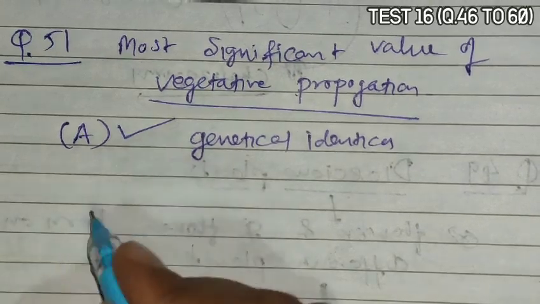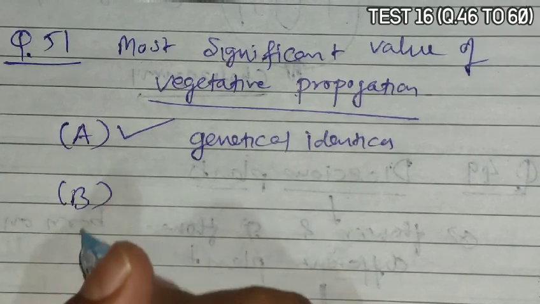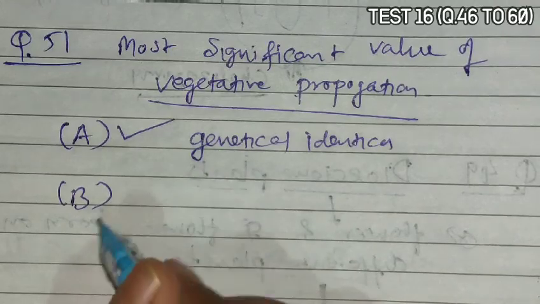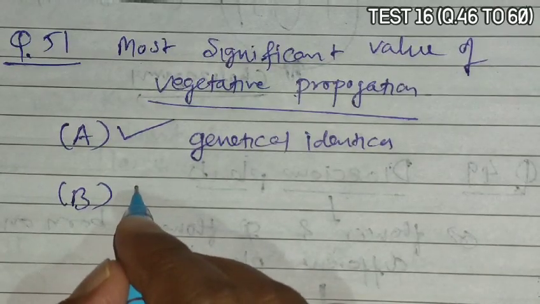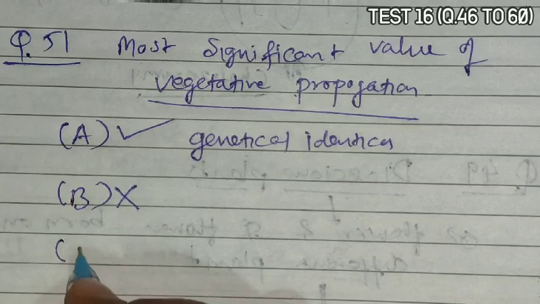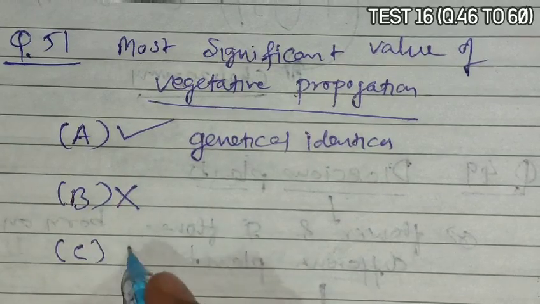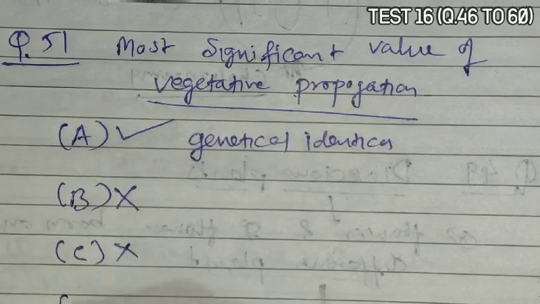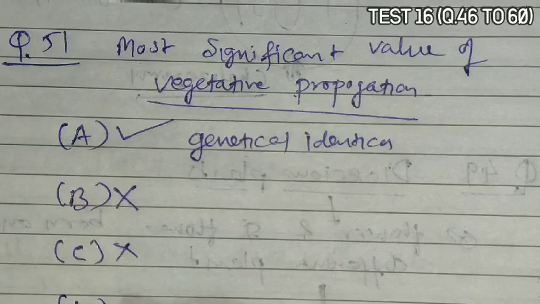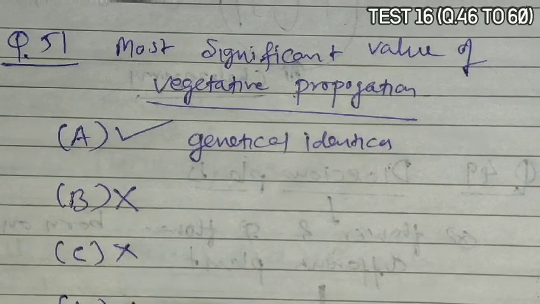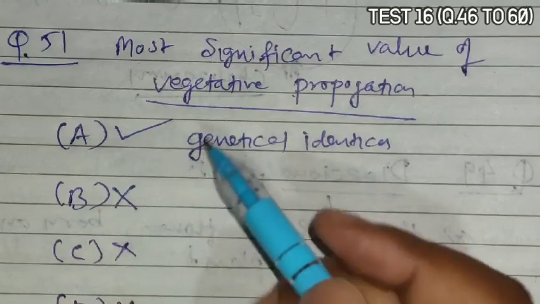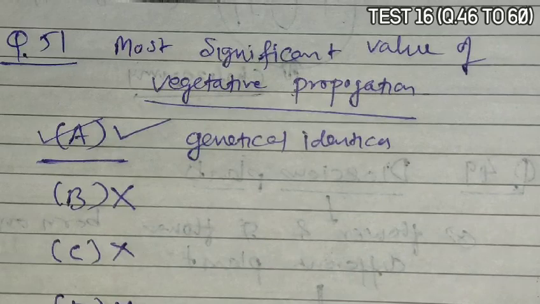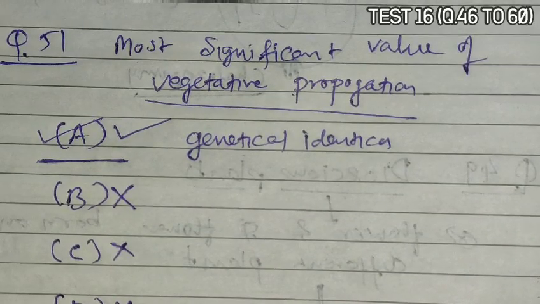Now option B is given as it ensures that progeny are safe from the attack of disease or pest. Vegetative propagation cannot ensure that because there is no chance of variation creation. Option C, it is an enzyme practice, due to which vegetative propagation is the most significant. It is not like that. And D is given as it enables rapid production of genetic variation. No, genetic variation is not produced by vegetative propagation, it is produced by sexual reproduction. So producing genetically identical plants is the most significant feature of vegetative propagation. So A is the correct answer.